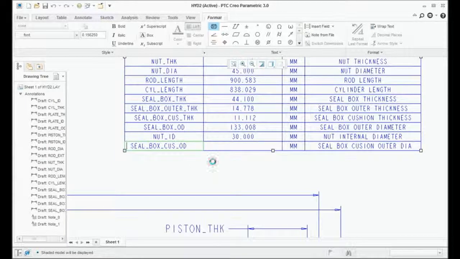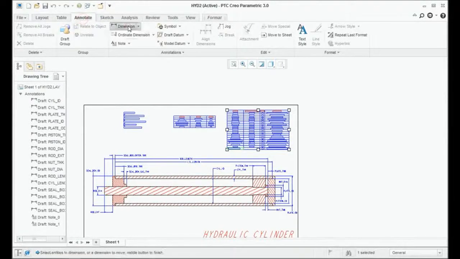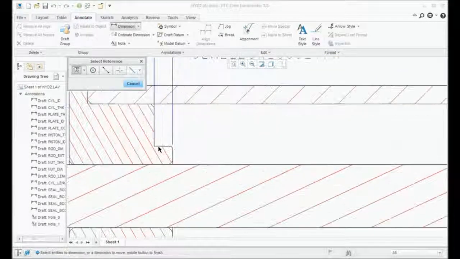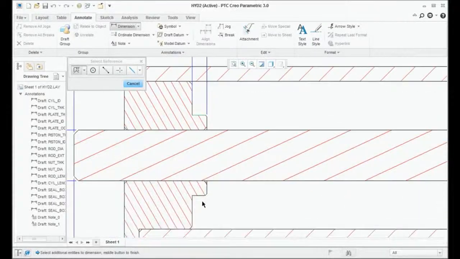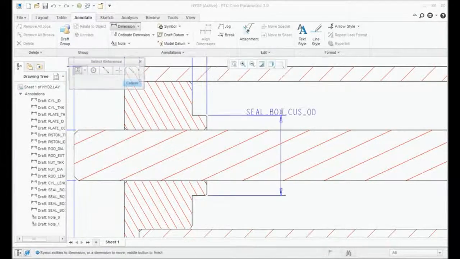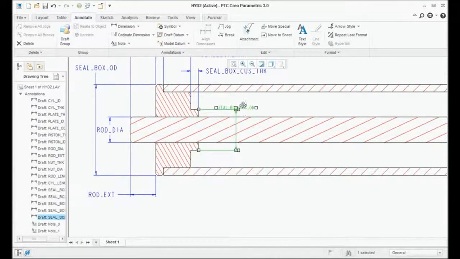Okay, and then I'll copy this and go to annotations, diameter. I want this to be different from nut dia. So I will take this, add this, add some value as of now and accept it. Okay, so bring it down,